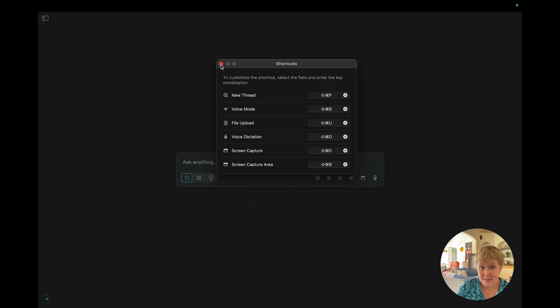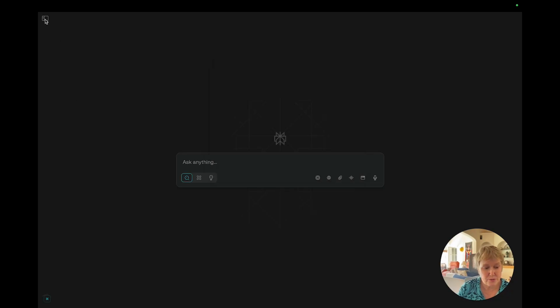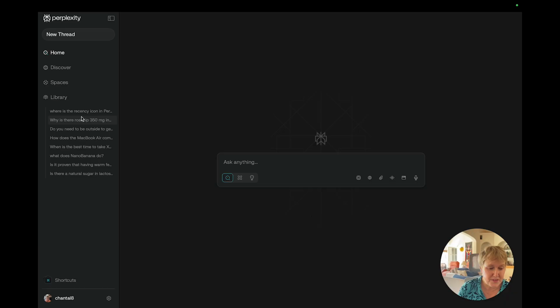And you can customize them. And then finally, you go to the top left, and this brings you to all of the chats that I've had with Perplexity, not all of them, but just a few. And Home would bring you, if you're within a chat and you keep that side open, if you want to go back to start a new chat, you either go to New Thread or you come to Home and you'll have the possibility of starting a new chat here.